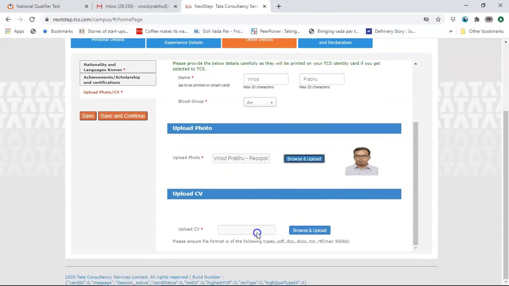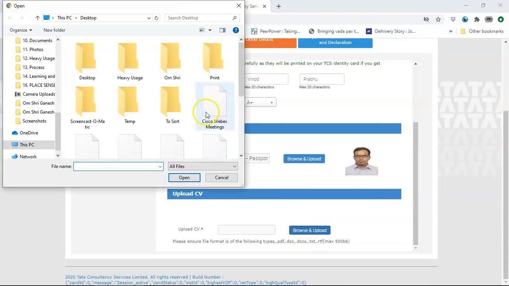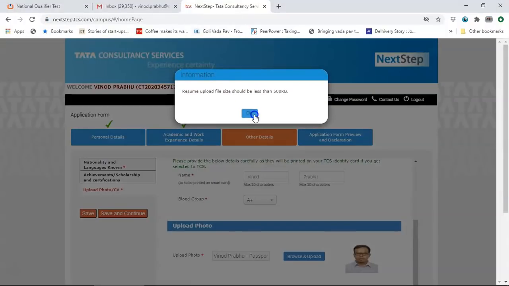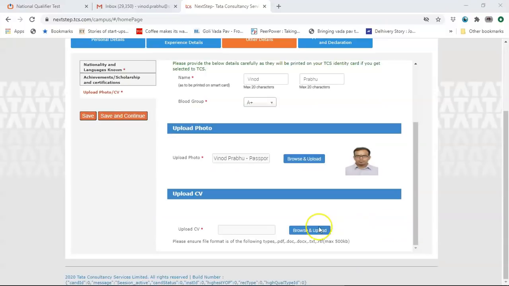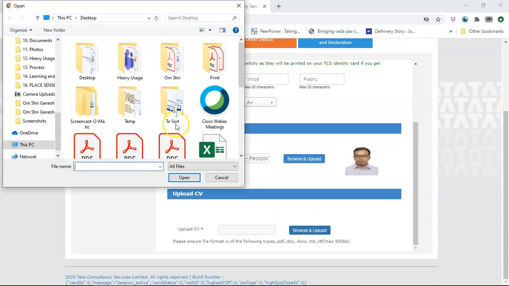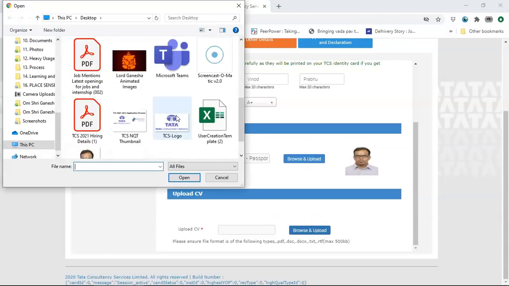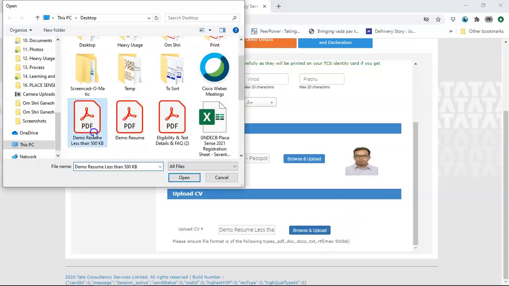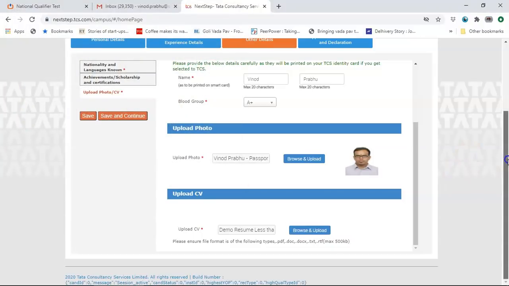So this is upload the CV. And upload the CV. So ensure that it's in PDF format. Even if they've given the other formats, click on upload the CV. It should be less than 500 KB. Now I have made the file less than 500 KB. So demo resume 2. I have reduced the size less than 500 KB and it should work. Upload. Oh, sorry, it was already done. So that is taken care.